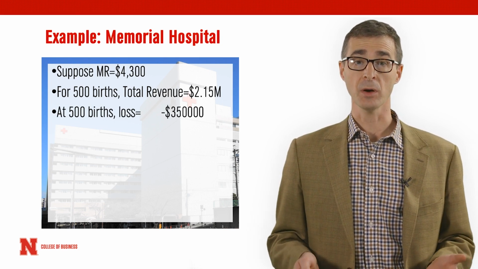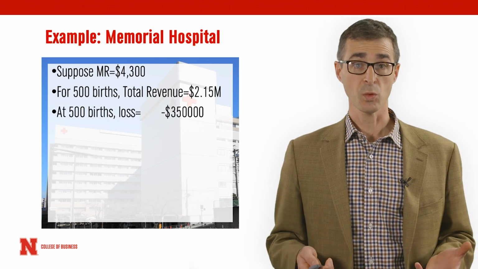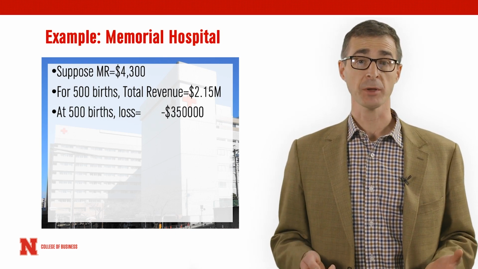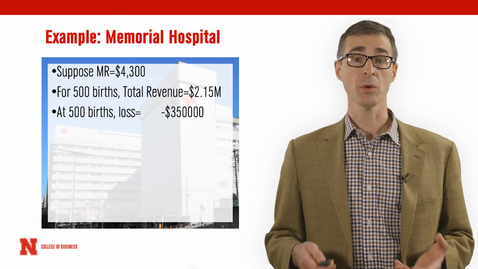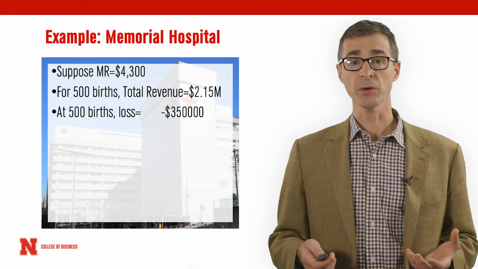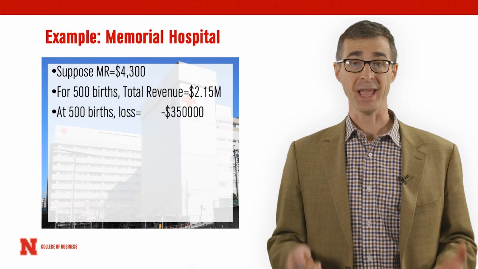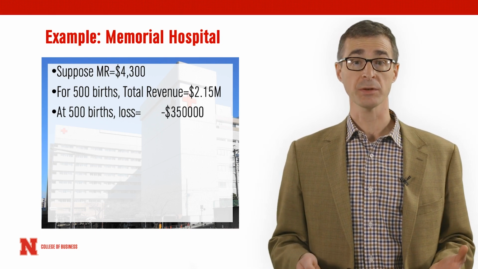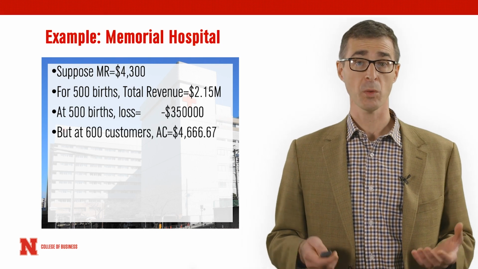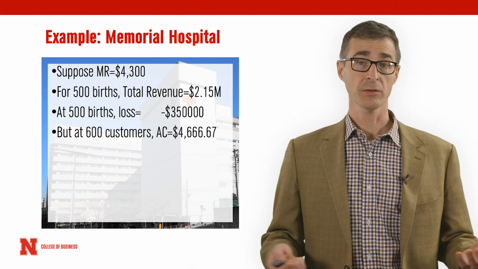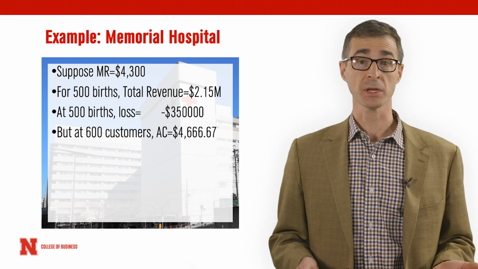$350,000. The CEO was presented a proposal for expanding the obstetric department and questioned whether that was a financially or economically wise decision. After all, the CEO reasoned, why would we want to expand a unit where we're losing money? However, to focus upon the total loss, in this case, is to focus, among other things, on average and total cost, which are not the relevant economic measures. In fact, we could see that if expansion was considered or undertaken, say from 500 to 600 annual births, the average cost would actually decline.